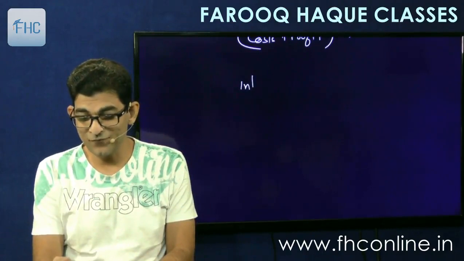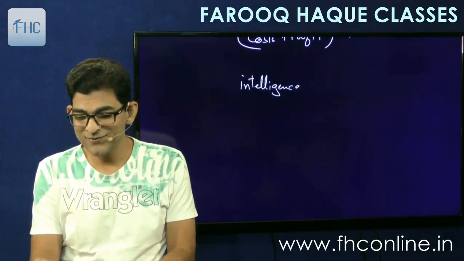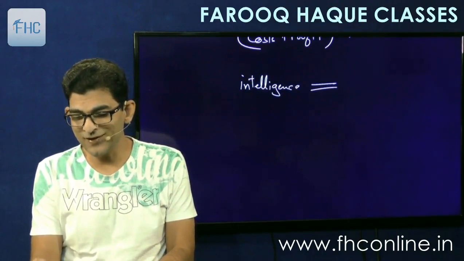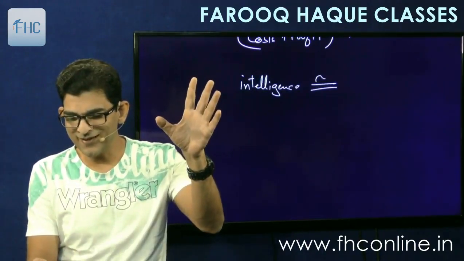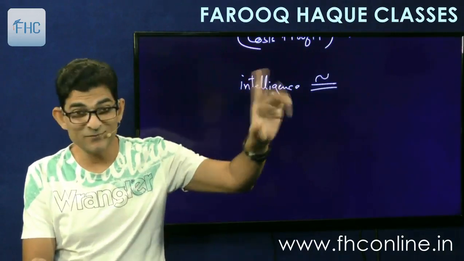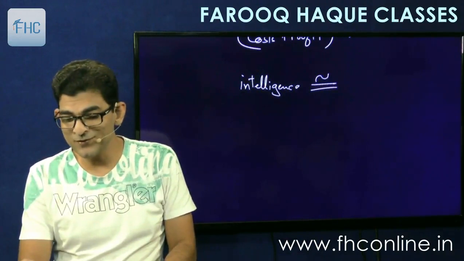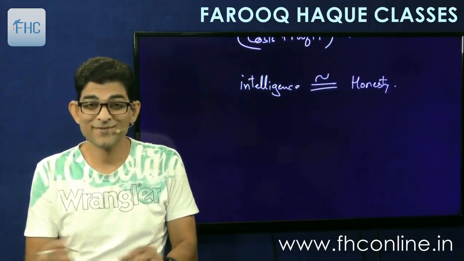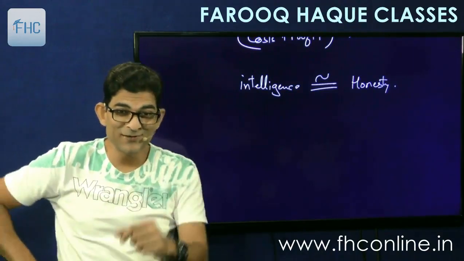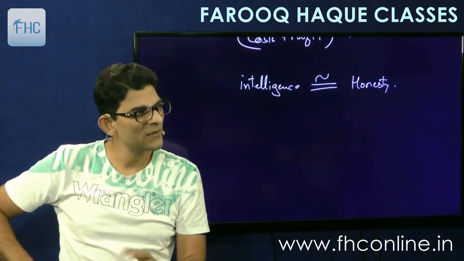In fact, intelligence is inversely proportional, how do you write inversely proportional? I have forgotten maths. I am not sure about whatever the sign may be. It is inversely proportional to honesty. Now you'll challenge me on this, but some great people have said, I think Albert Einstein or Newton, somebody.